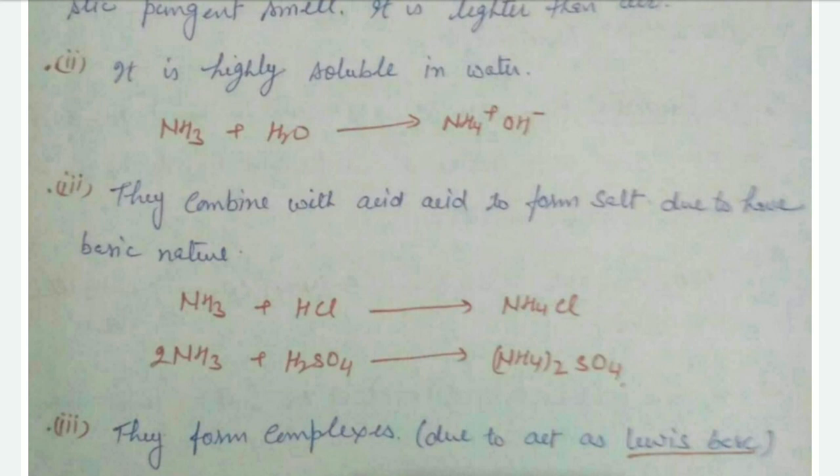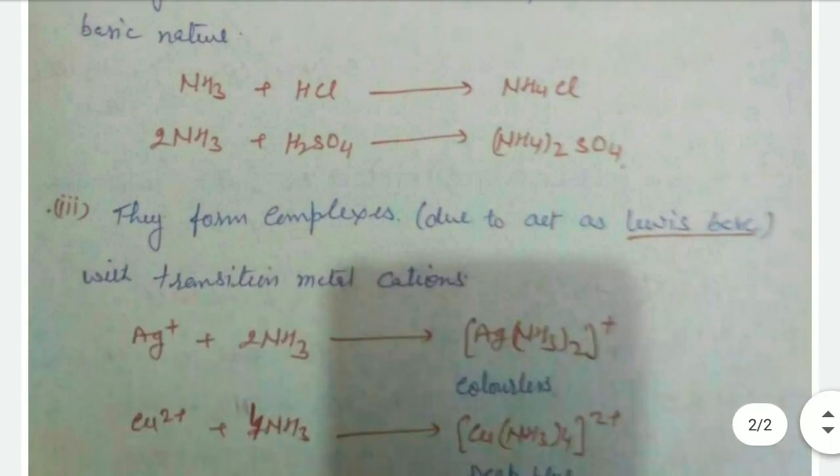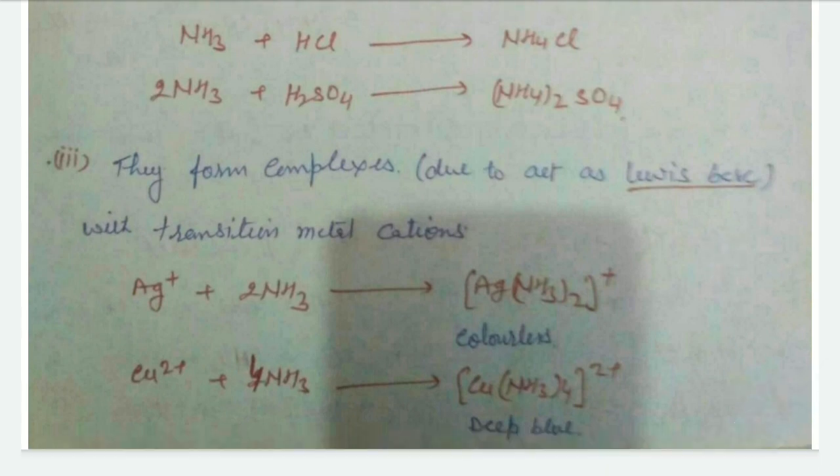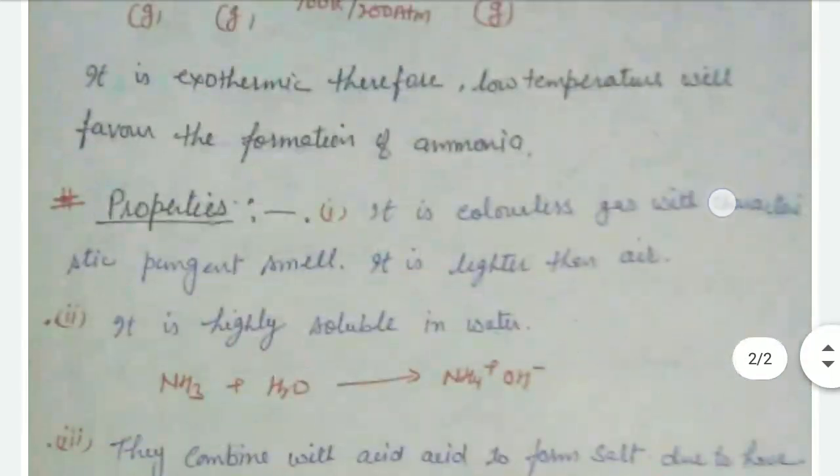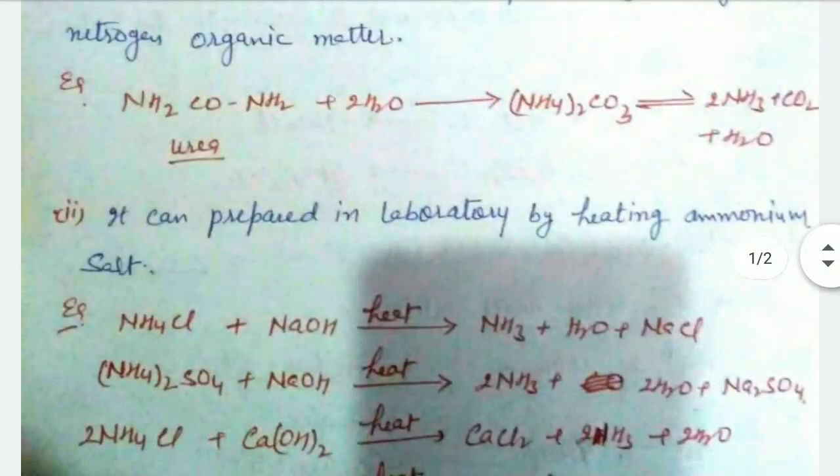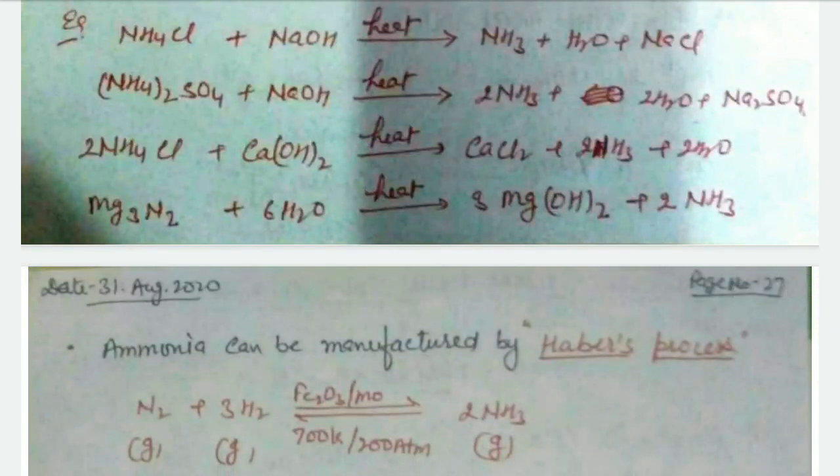Ammonia combines with HCl to form NH4Cl and with H2SO4 to form ammonium sulfate. It forms complexes because it acts as a Lewis base, right? Why does it act as a Lewis base? This is because it has a lone pair of electrons. Therefore, it has a tendency to donate the pair of electrons and act as a Lewis base. These are some common examples of the formation of complexes, right?